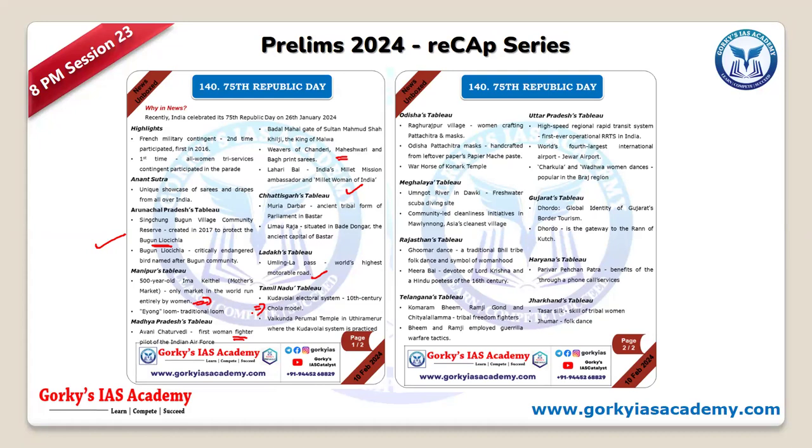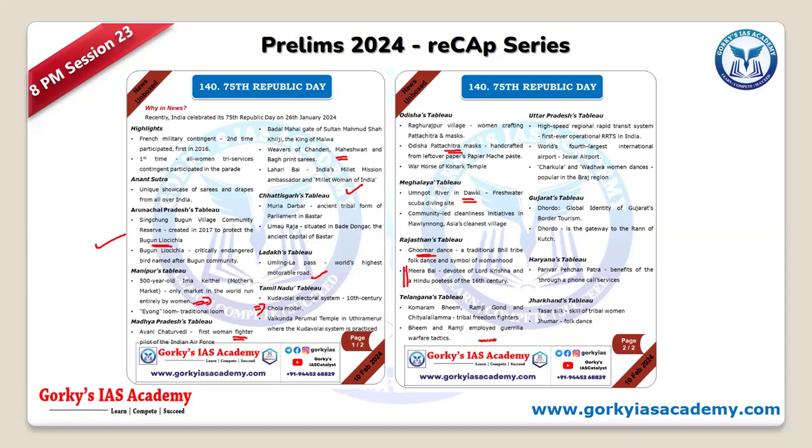You are already studying, so they can ask you well out of that. And Patachitra mask, so match the following again. And similarly, you have the Umngot River in Meghalaya. And similarly, the Jumar dance. Okay, Mirabai already, she was in news, right? And same way, Gond tribes.